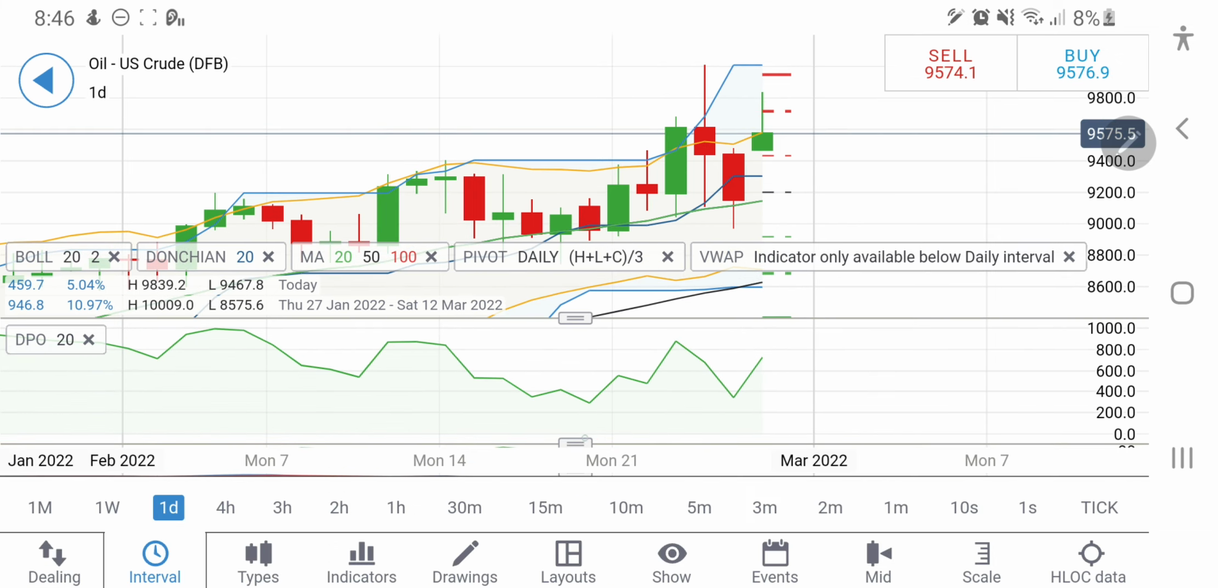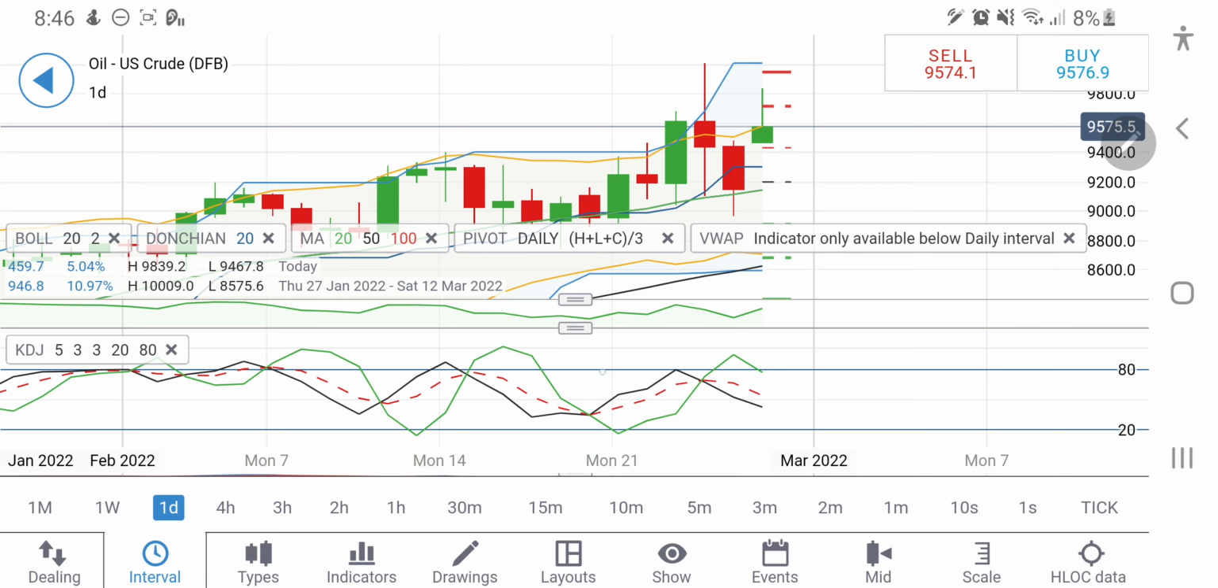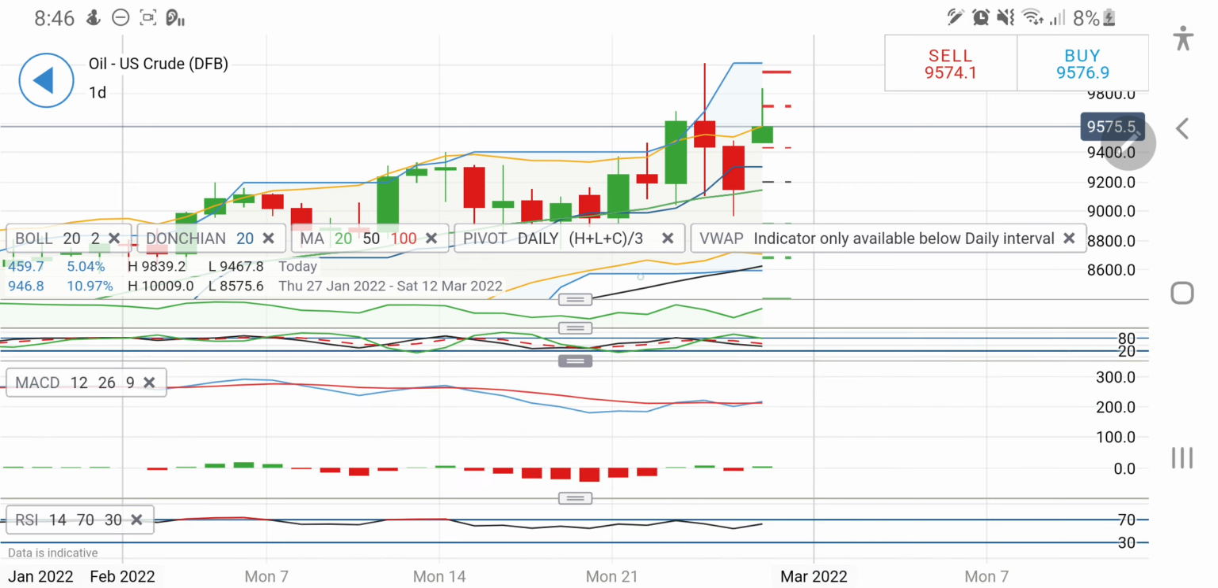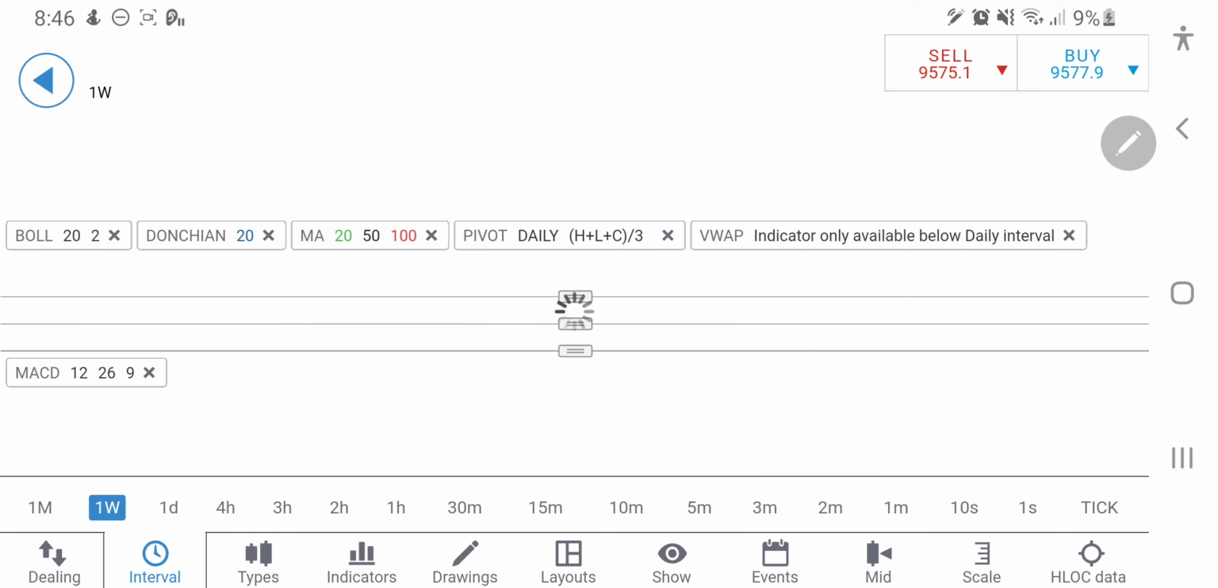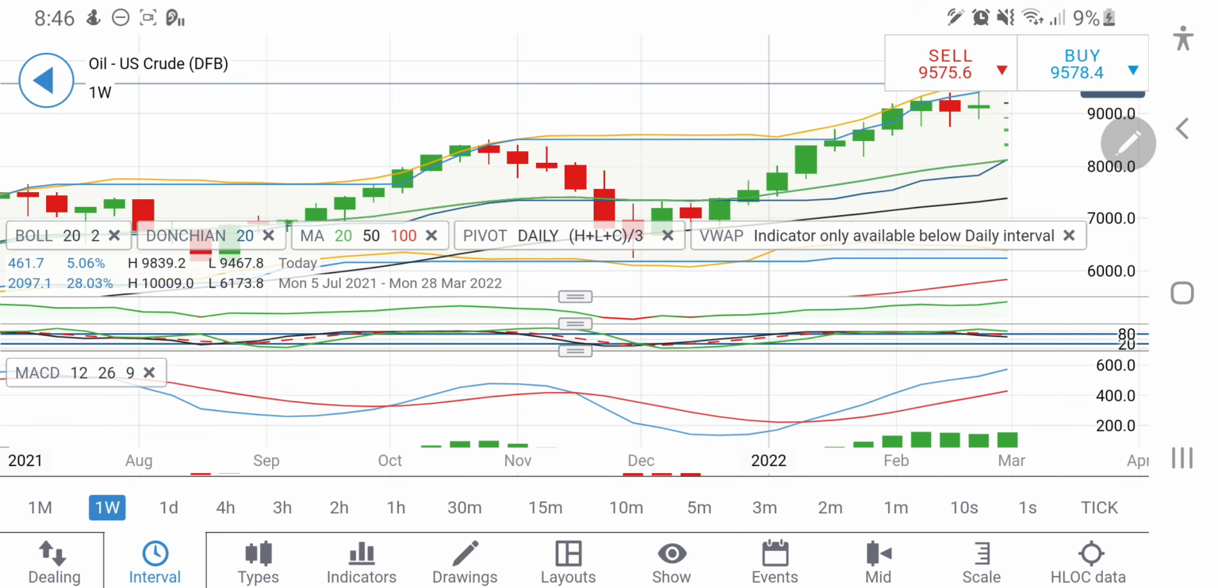On the other side, let's have a look at the indicators here on the daily charts. Stochastic is looking downwards, so probably below 9380 you can expect it to drop towards 9200, and 9150 levels. 9180 levels are going to be stronger support for crude oil for the day.